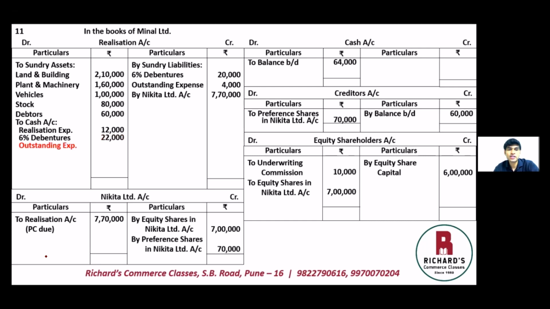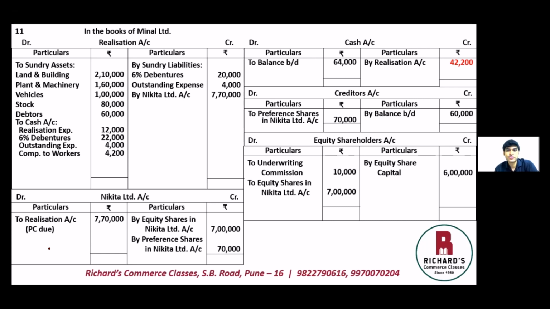They are paid in full, that is 4,000 rupees. And finally, compensation to workers is also paid, and that is 4,200 rupees. So taking the total of these four expenses, that comes to 42,200. This 42,200 will be paid in cash, so cash account credit side, by realization account for payment of expenses, and that is 42,200. Now we have finished passing all the entries in the books of Meenal Limited.